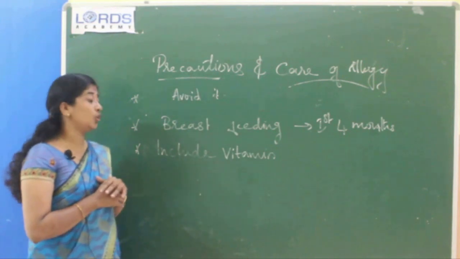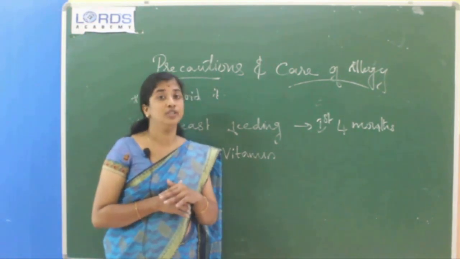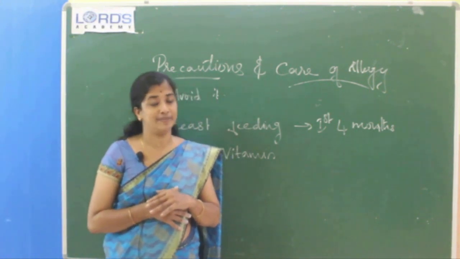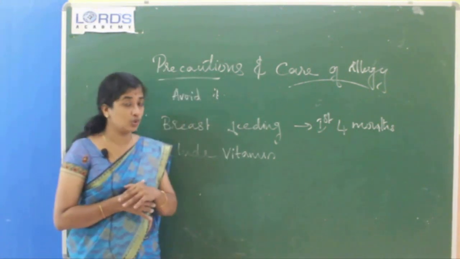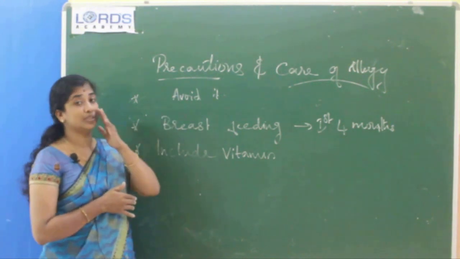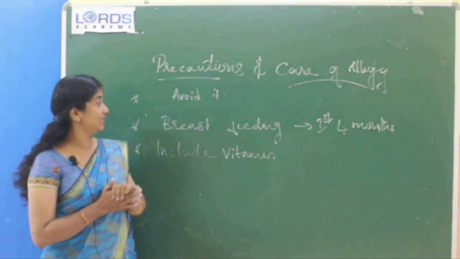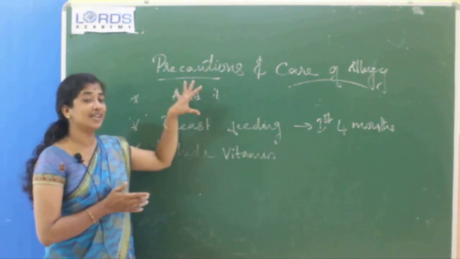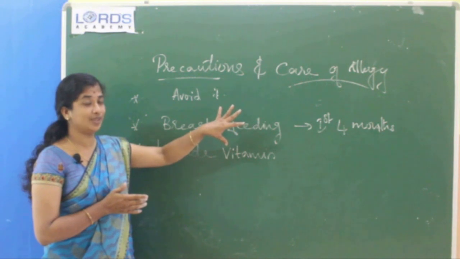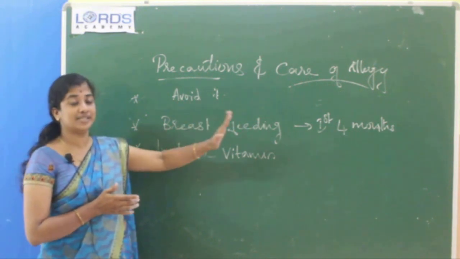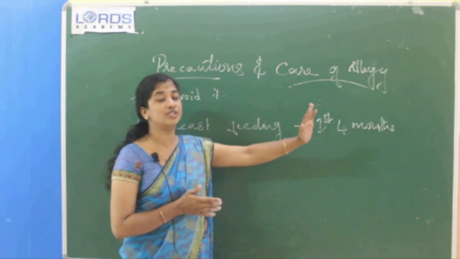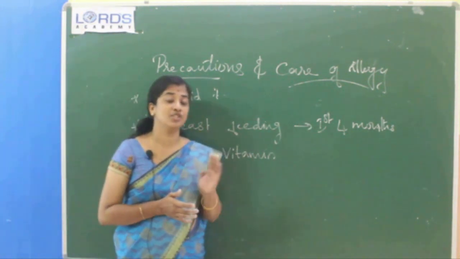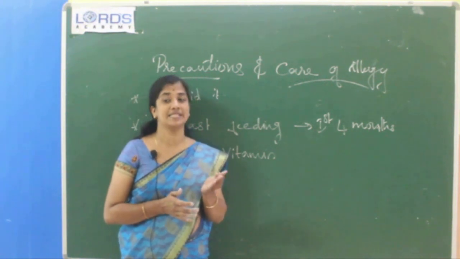Then include vitamin rich food to develop immune system, vitamin C, vitamin E, etc. So important points for the precautions and care of allergy: avoid the allergens, breastfeeding is compulsory for the first 4 months, and include vitamin rich food, vitamin C, vitamin E, etc.